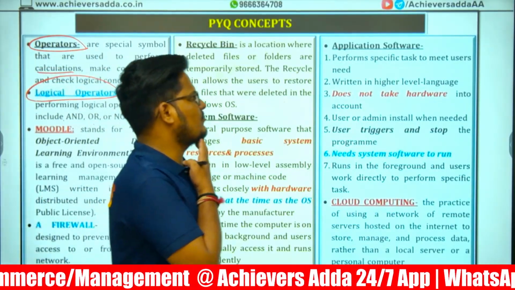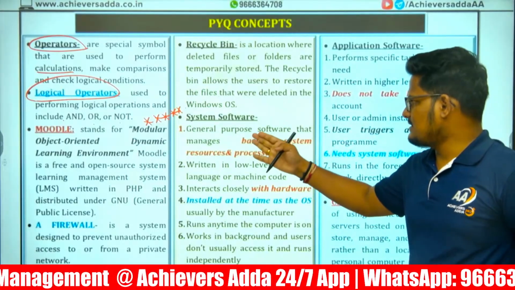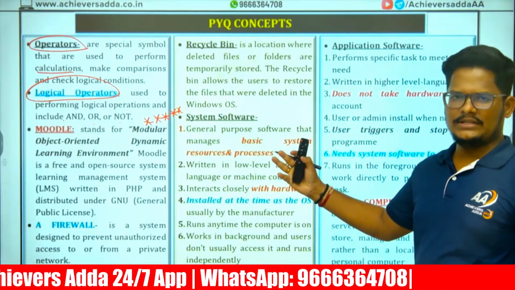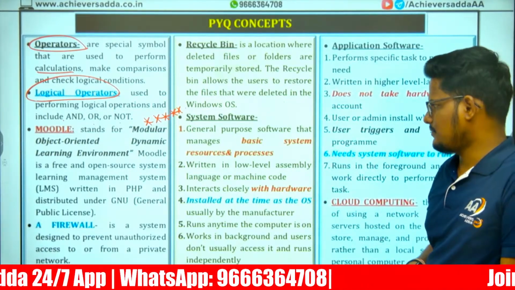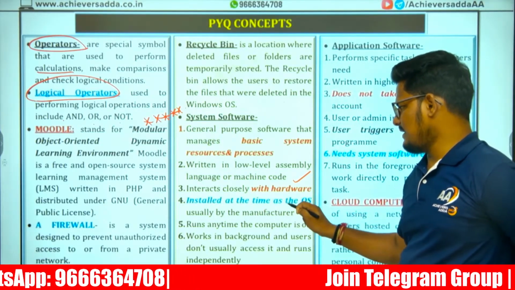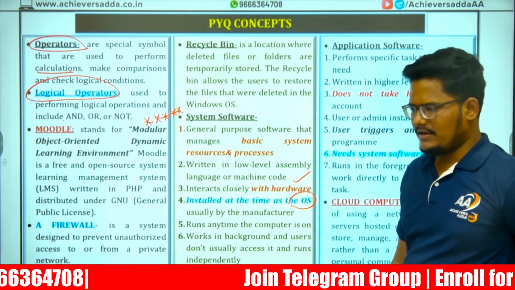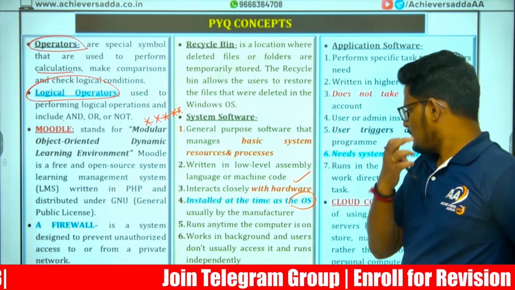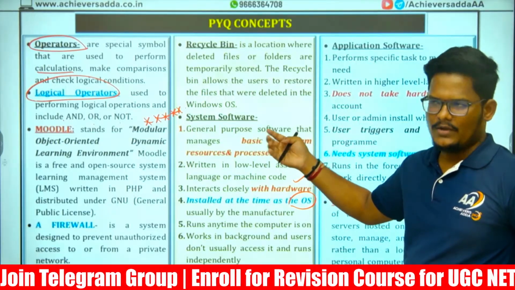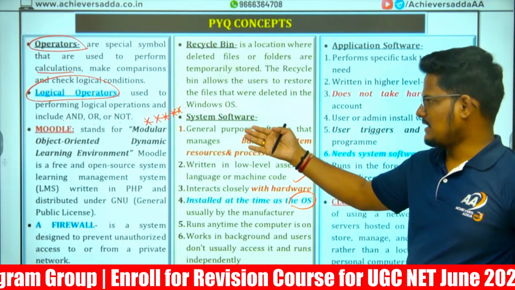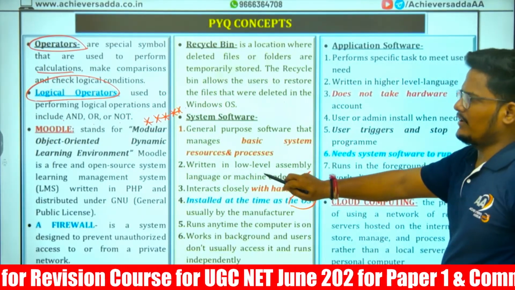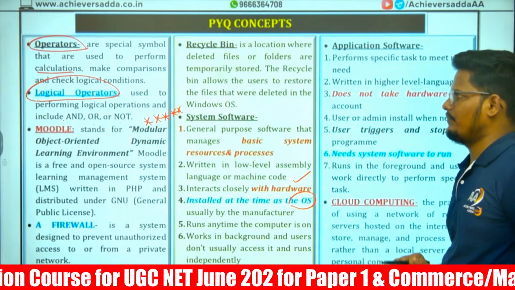Next, system software is basically general purpose software that every system requires. Without system software, we cannot operate the computer. It interacts closely with the hardware, installed along with the operating system by the manufacturer. When the computer is switched on, the first software to start is the system software. It works in the background all the time till the computer is on.